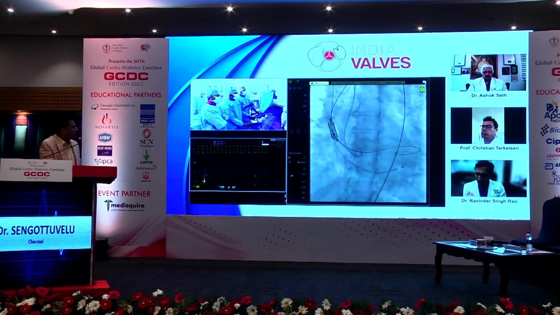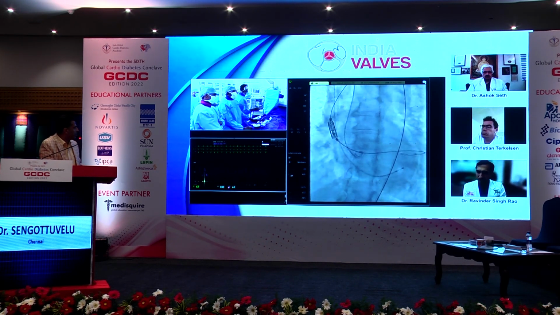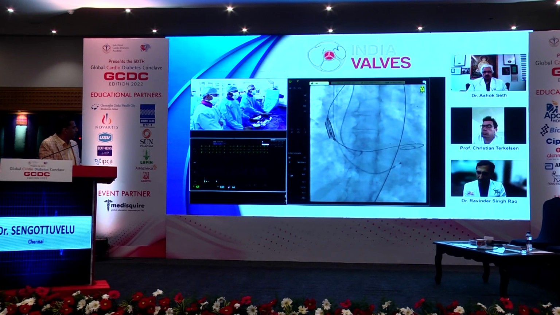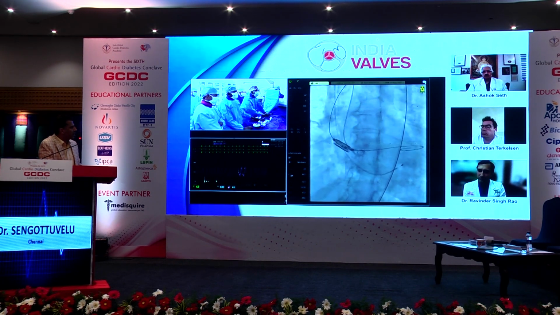The second is to check the pacing. I think pacing is fine. And the third one is to make sure the connections are tight. When you inflate, make sure it's correct. Now we are ready to cross. So we are crossing the aortic valve.